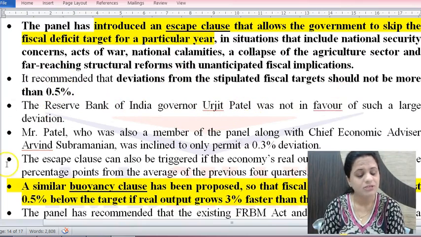He was not in favor of such a huge variation of 0.5%. They wanted around 0.3%. Even Chief Economic Advisor, Mr. Arvind Subramanian, was a member in the review panel. He was also inclined to permit only 0.3%. But the suggestion coming from the review committee is that 0.5% deviation is allowed in the escape clause.